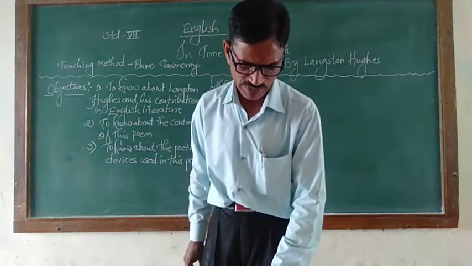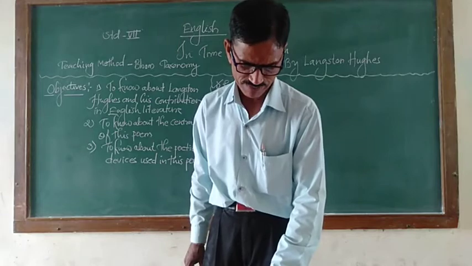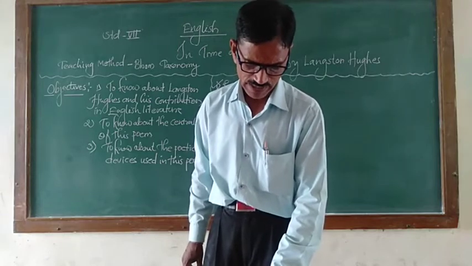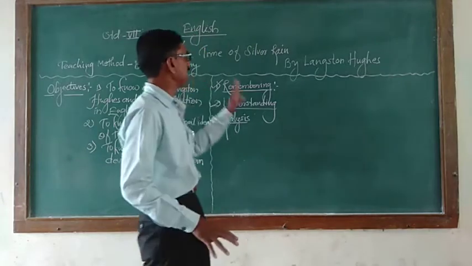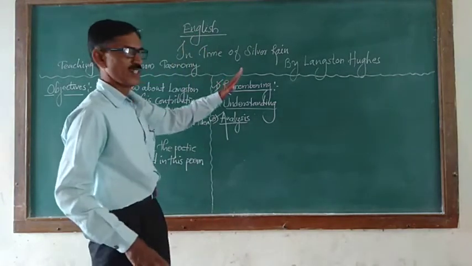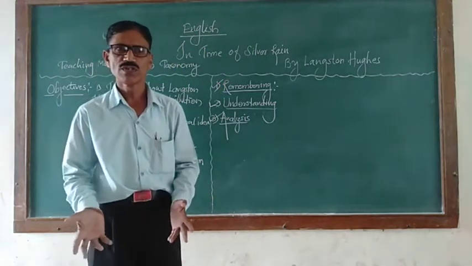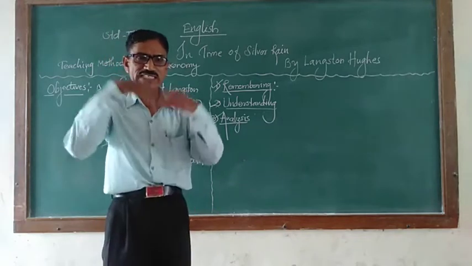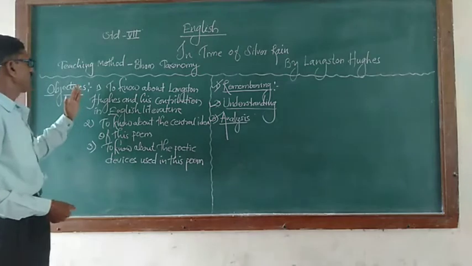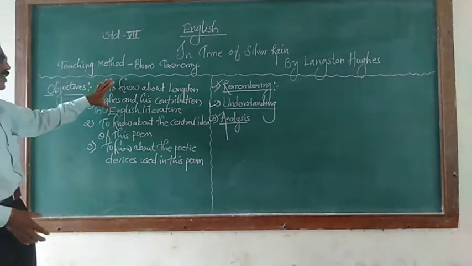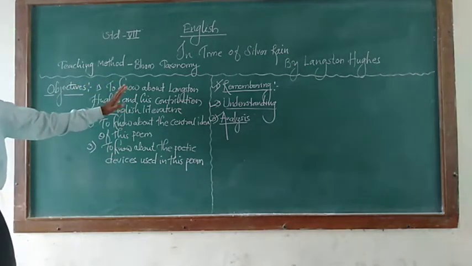In time of the silver rain, when the springs and life are new. So in this way, whenever the silver rain started there, new life can start too. Everybody, new life can start on the earth. These are the indications there. So we achieved the first target, the contribution of Langston Hughes, which we have studied.